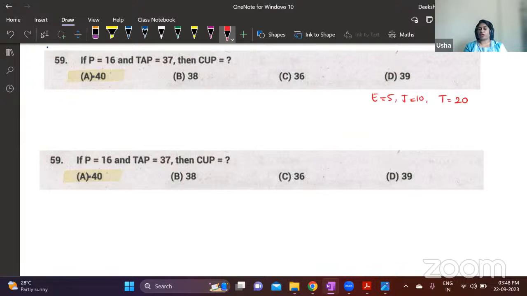So why you have to check this is because sometimes, suppose they give P is equal to 18. It means whatever is the actual serial number, you need to take 2 more than that. So make sure that it is according to the actual serial number. So now if you count, it is according to the actual serial number. So now we will have to find out what is TAP. You know that T is 20 plus A is 1 and P is 16.